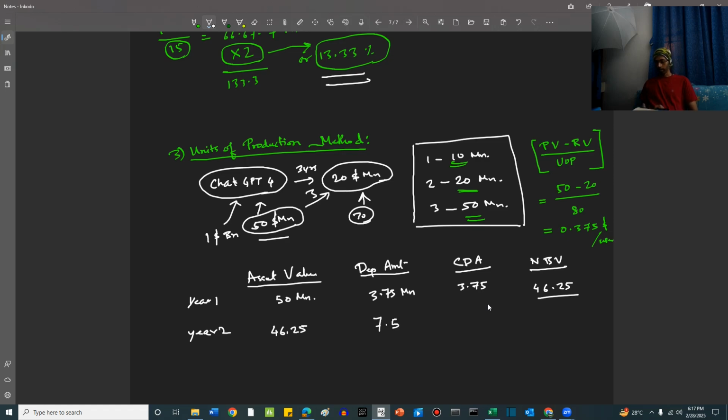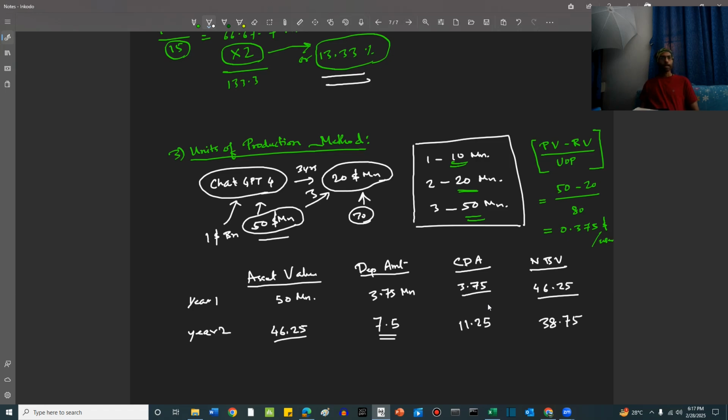Cumulative depreciation is equal to 7.5 plus initial cumulative depreciation. So 3.75 plus 7.5, 11.25. What is the net book value, friends? 46.25 minus the period's depreciation, 38.75.